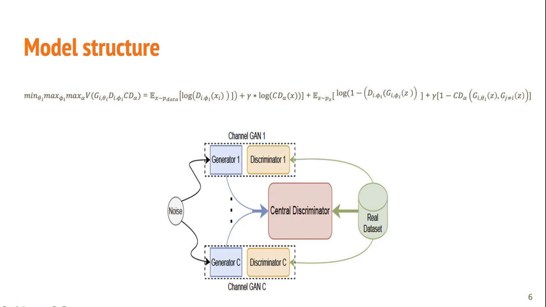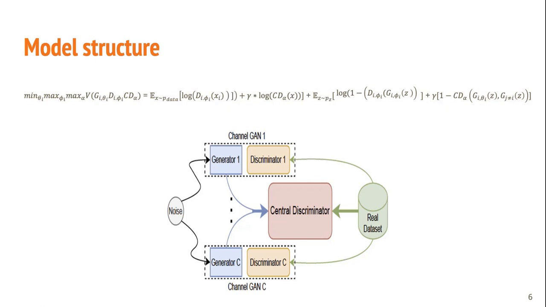Here we can see the noise that is shared by all the generators, and each generator has a discriminator. It's composed of 1 to C channels, and each channel represents a time series. The input of the central discriminator is the concatenated channels and also the real data.